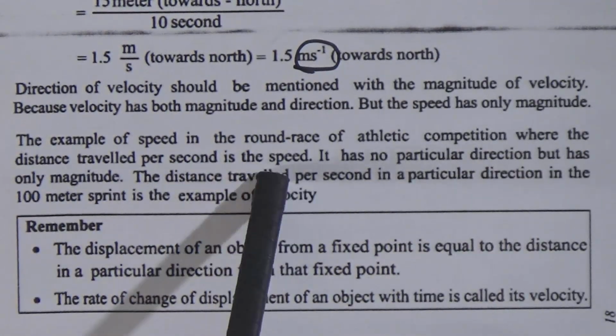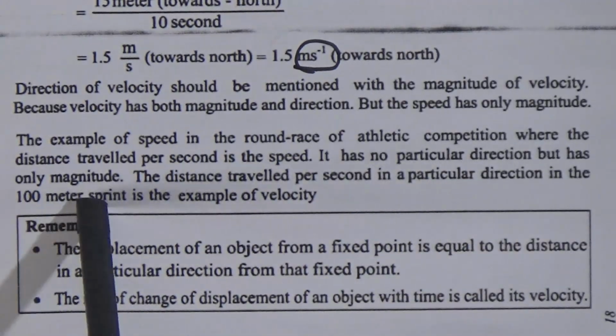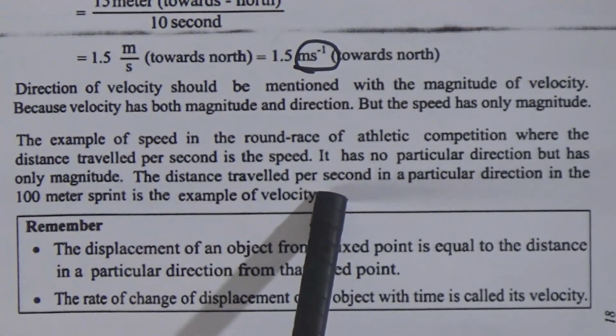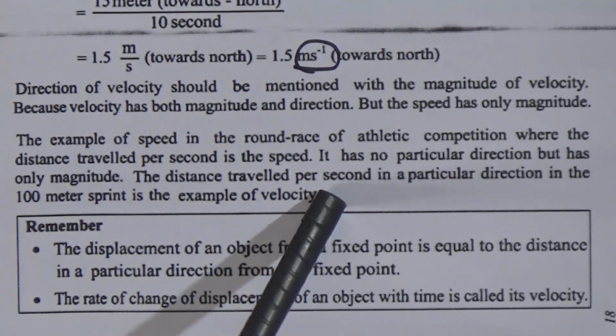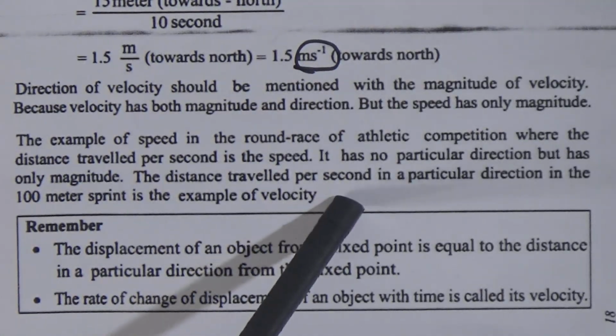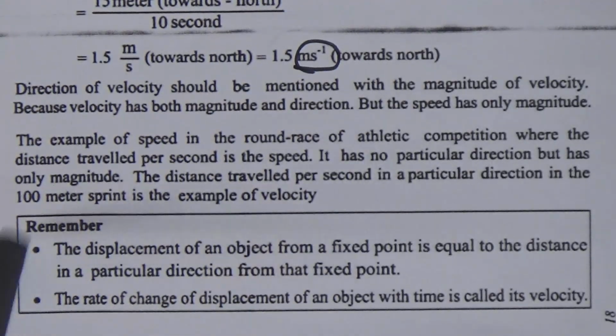The distance travelled per second in a particular direction in a 100 meter sprint is an example of velocity. That means without direction it is only speed, and if we add direction with speed, it becomes velocity. Dear students, you have to remember these 2 points.